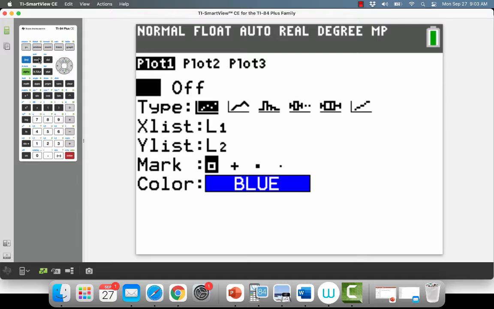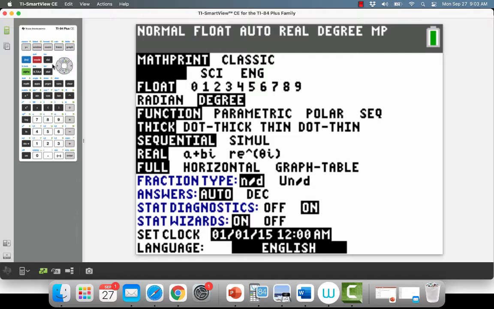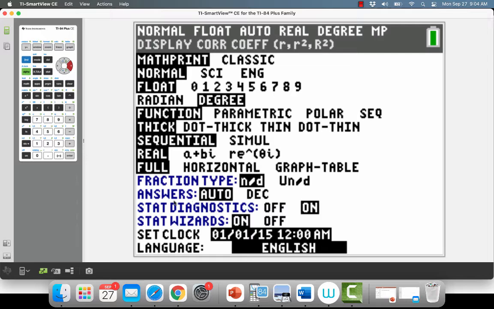One new thing that you see: the first thing is we have to turn our stat diagnostics on. So I hit mode, which is right next to the second. And I scroll down to stat diagnostics. Mine are already on. Yours might be on, they might be off. Stat diagnostics needs to be on. That's going to give us our R.